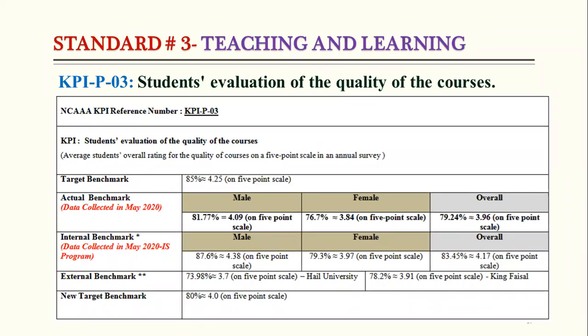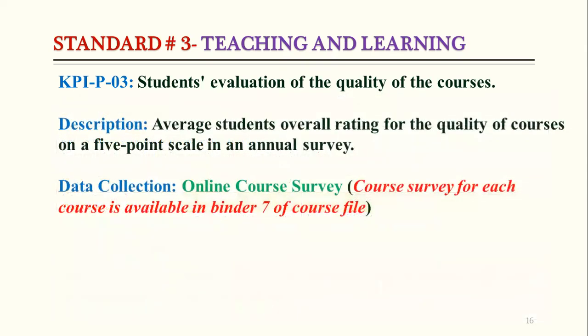So we need to correct this. But from where will we collect the data? We have to go to the course file in binder 7, where we will find the online course survey for each course. We need to download for the last 2 semesters, because this KPI analysis is for the whole year. So there are 2 semesters we have to download, and we have to prepare the report based on the online survey.